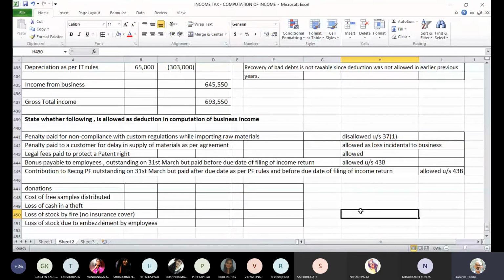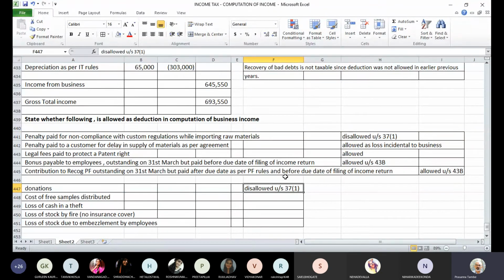The first one is donations. Can we claim deduction for donation? Is it allowed as deduction? If you give any donations while you are carrying on the business and debit it to profit and loss account, can we claim a deduction for that? The answer is no. These are expressly disallowed because you can't comply with the requirements of section 37(1).